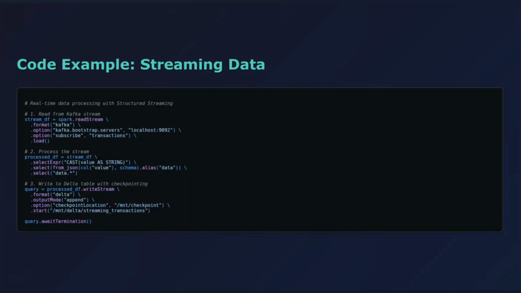Finally, let's talk about streaming data. Databricks Structured Streaming lets you process real-time data with the same APIs you use for batch data. This example shows how to read from a Kafka stream and write to a Delta table. Notice the checkpointing and exactly once semantics. This ensures that even if your job fails and restarts, you won't process the same data twice or miss any records. Real-time analytics made reliable.